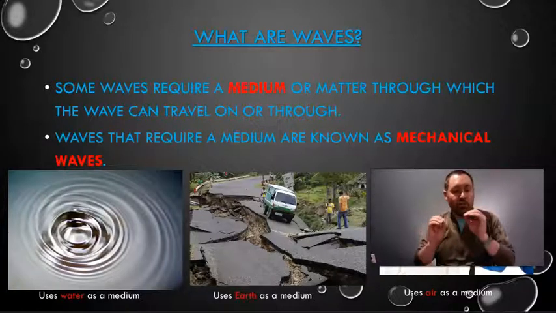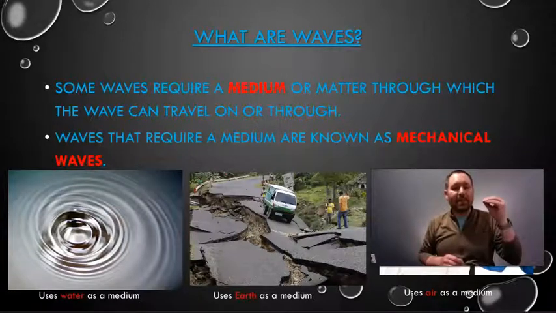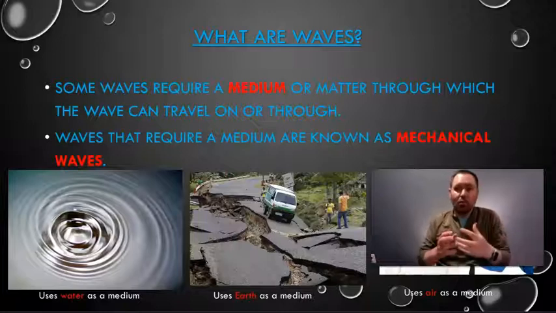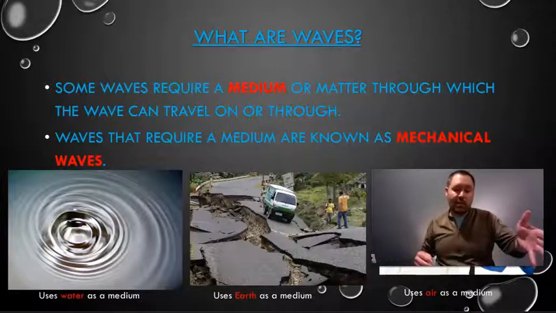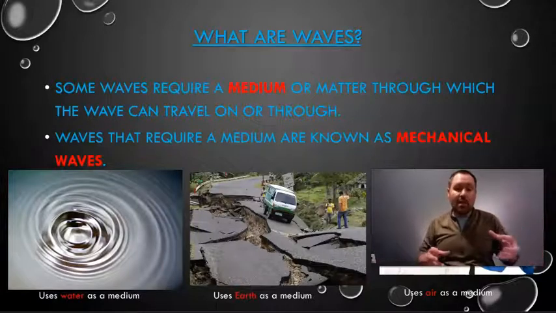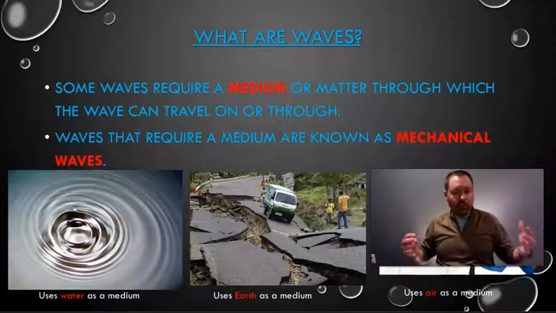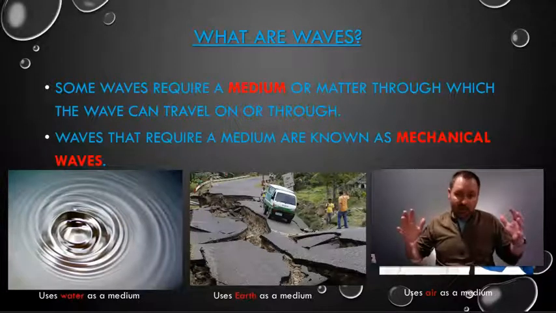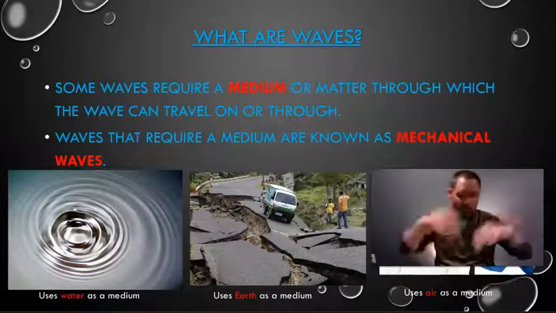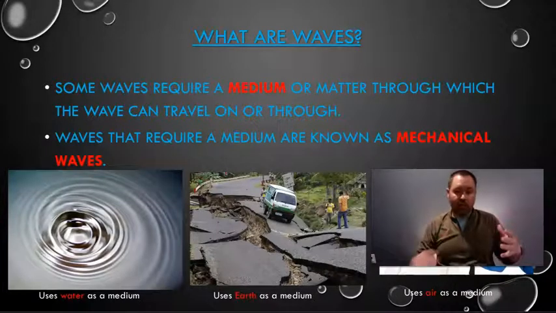All the waves that do need a medium, we're at point 2 now, waves that require a medium to travel on or through, those are called mechanical waves because they actually move dirt, they move water, they move air. They move materials. That's why they're called mechanical waves. The picture on the left, you see that water is the medium for the wave to travel on or through. In the second picture, earth is the medium because earthquake waves are going through the earth, and it broke up the road as the waves were going through.